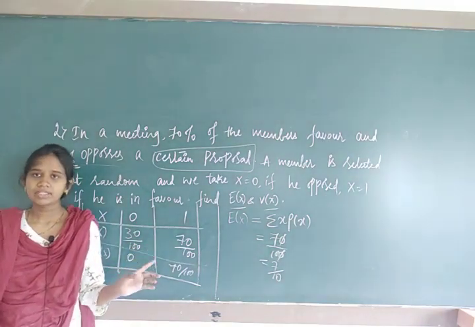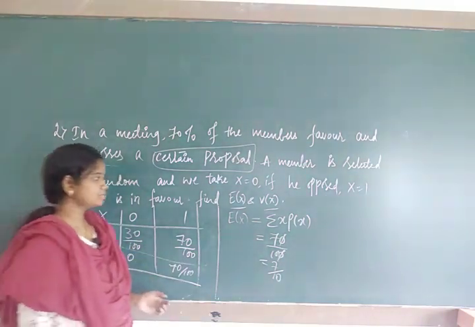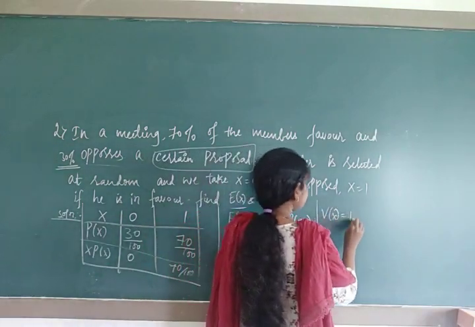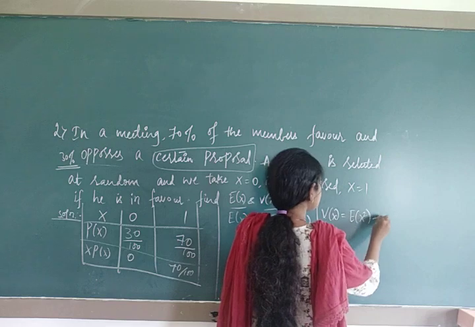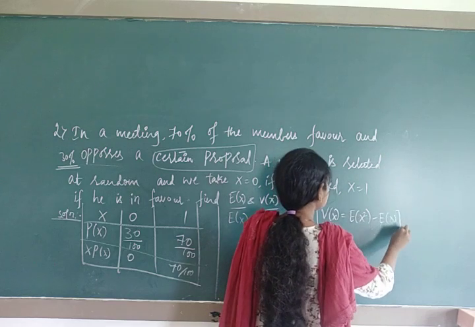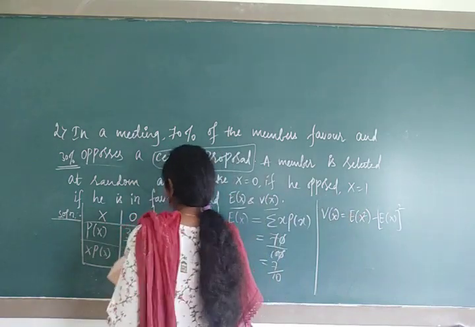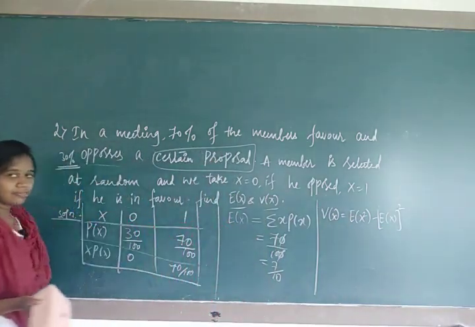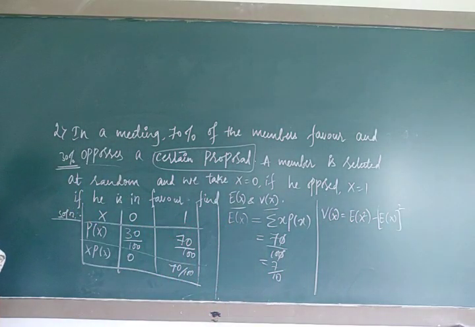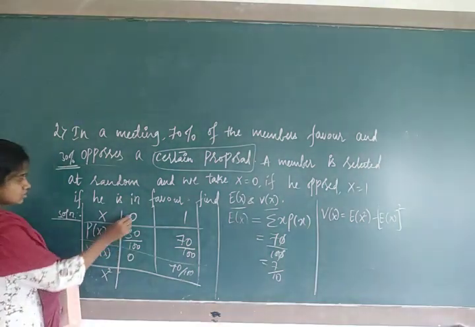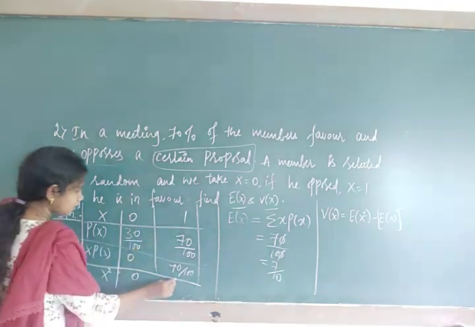Now what is variance? We know the variance formula. I will write here: V of x is equal to E of x square minus E of x whole square. This is our formula. For that formula we need an extra row, that is x square. So make it as x square. 0 square is 0, 1 square is 1.